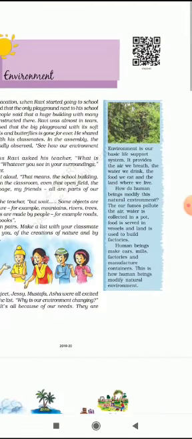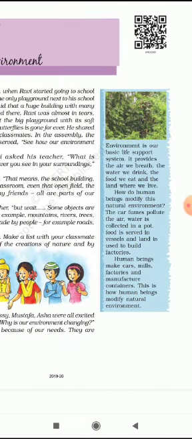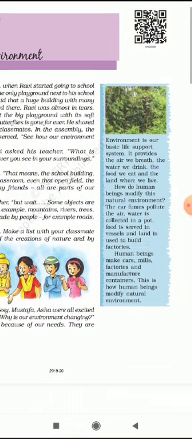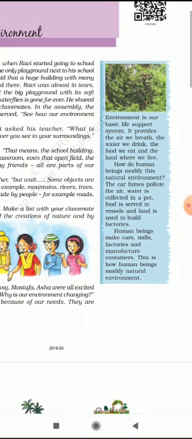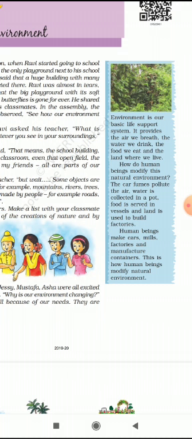So this is a small information. Environment is our basic life support system. It provides the air we breathe, the water we drink, the food we eat, and the land where we live. How do human beings modify this environment? The car fumes pollute the air. Water is collected in a pot. Food is served in vessels, and land is used to build factories. Human beings make cars, mills, factories, and manufacture containers. This is how human beings modify natural environment.